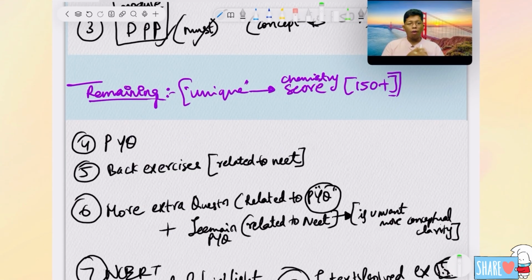The reason is, after you have completed everything, the first four steps, lectures, DPPs, everything, and you have started many question models, then after solving a JEE Mains question related to NEET, if you solve one question correctly, you will get confidence. You think, hey, I have solved a question which is in JEE Mains, and I got the answer right. It's a very proud moment. You will get more confidence when you solve a JEE Mains question correctly. Definitely, I will say it will help you a lot, just for confidence and concept clarity.